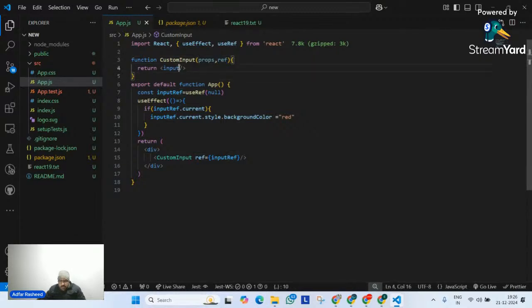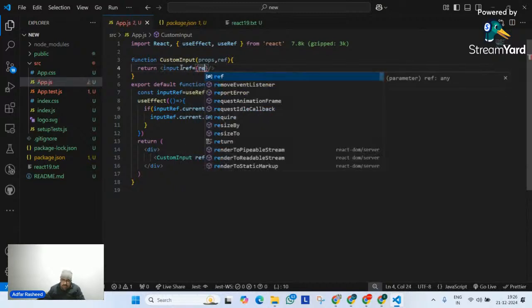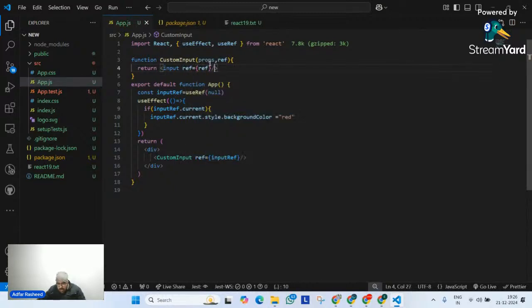And then what I will do is I will simply go here and implement my ref like this. Ref. So I don't have to use forwardRef to say it has been forwarded from the parent. No. I simply received it as a prop and then implemented it as a prop. Now I can separate out the rest of the props if I want.